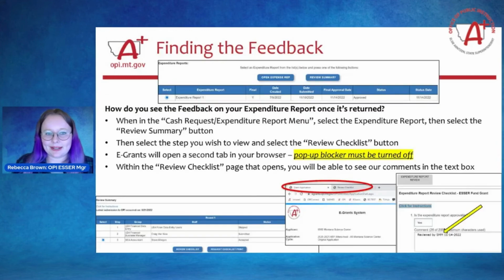Next slide, please. If, for example, our grant accountants are reviewing your final expenditure report and they have to return it to you for you to make changes for whatever reason, they do leave feedback.